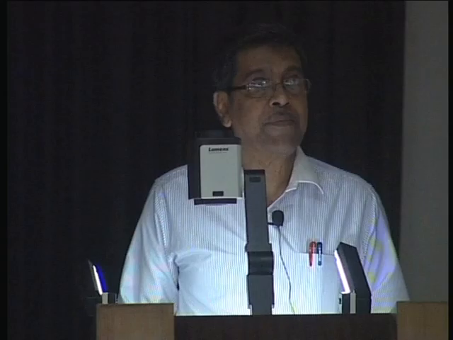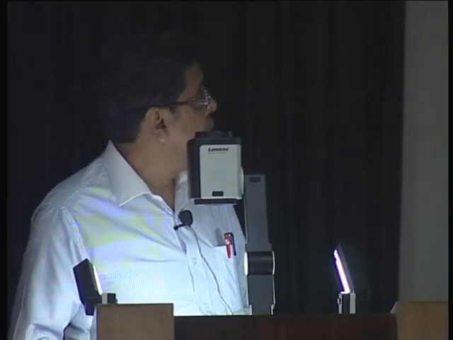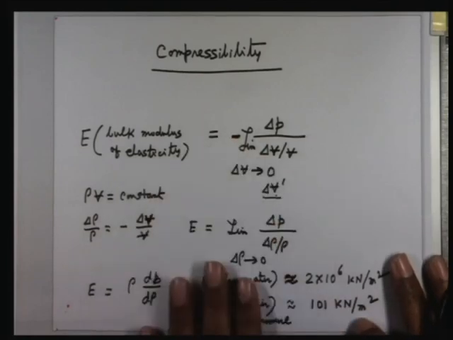Now the question comes that this is the property of the substance. A substance with high E is less compressible. But if I put an enormous delta P, an enormous change in pressure, that will have a substantial density change. Similarly, gas is, what happened? Not coming. Should I repeat it or what? Now it is coming. All of you have seen this thing.